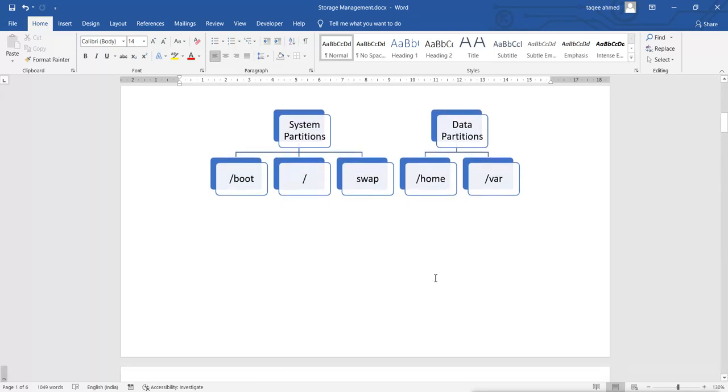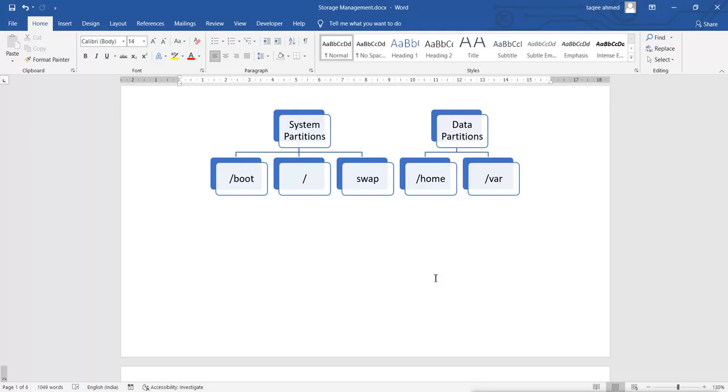Then we have other partitions, other system directories, for which we can create partitions. They will all be considered data partitions, and it is optional. If you want, then you can create them. Now whether you create partitions for them or not, these system directories will always be created, like home, var, etc, lib, bin, sbin, tmp, sys, proc. These directories will be created whether you create a partition for them or not.